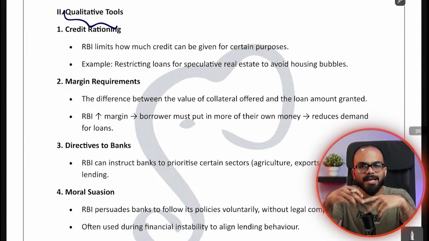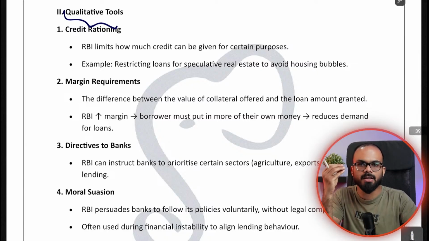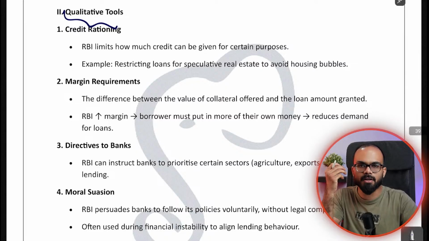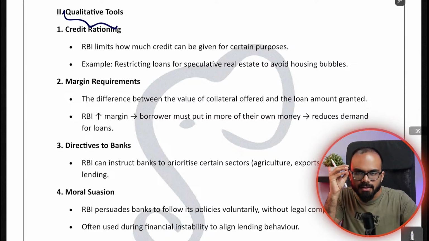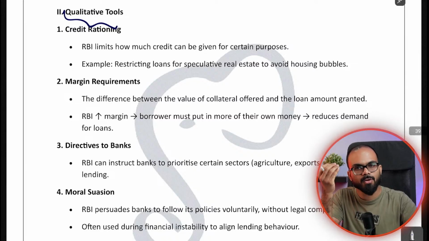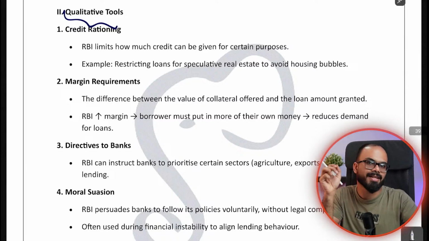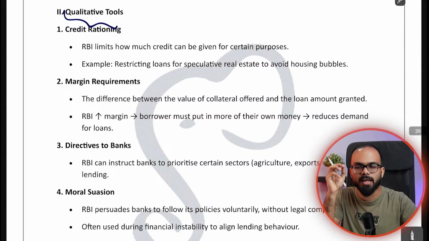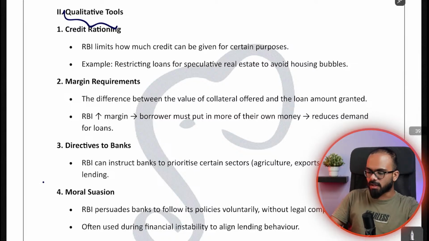So this is an indirect influence. The RBI governor has a lot of weightage in this country. If something is said by the RBI governor, it is considered very seriously. So the governor can come and say, this is our policy, so please lend more money to a particular sector. In this manner, if the RBI governor is trying to influence the banks, it is called moral suasion.